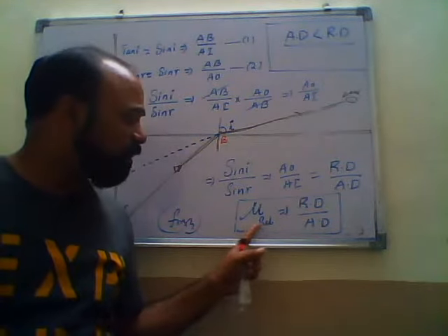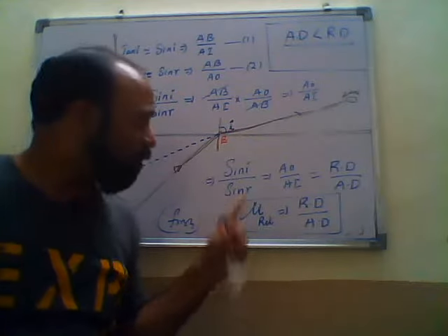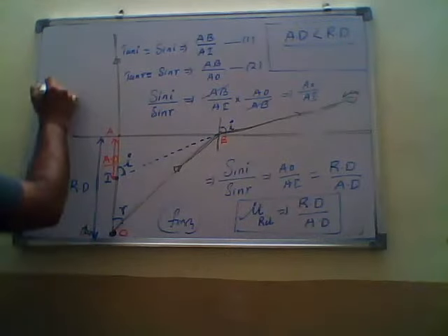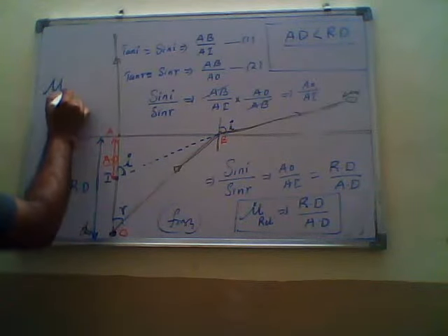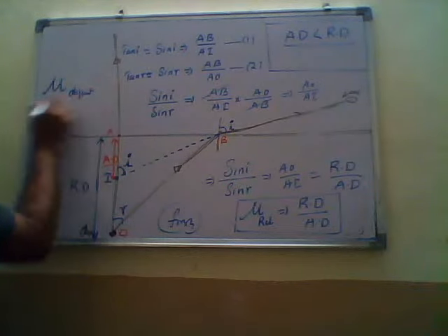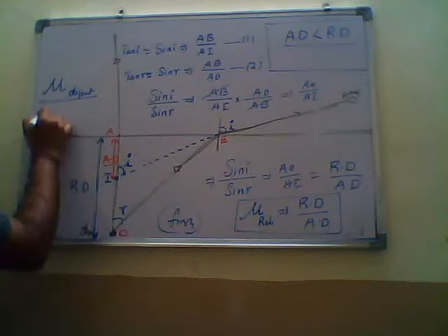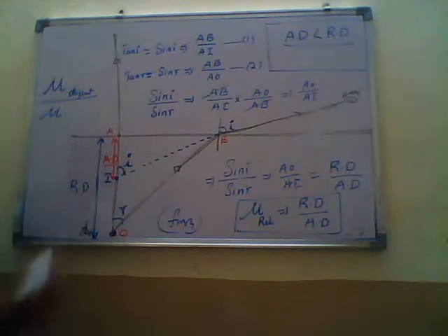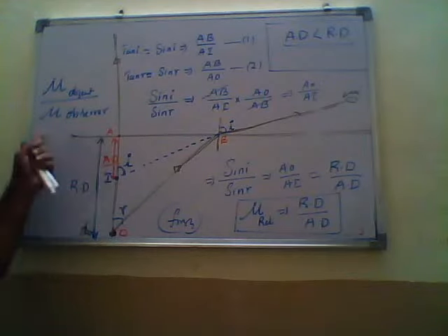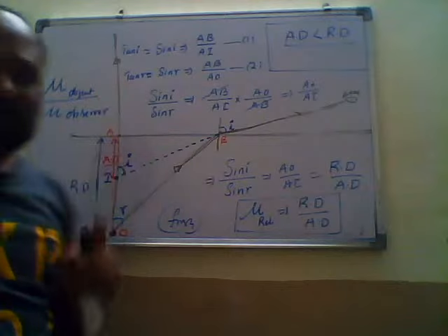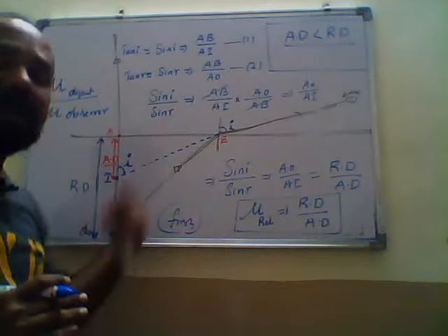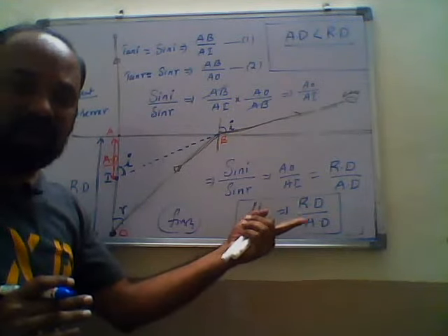So what is relative refractive index, and how do we write it? Relative refractive index means the refractive index of the object divided by the refractive index of the observer. We write this as mu r. Where is the object? Here in the denser medium. So denser medium refractive index by rarer medium refractive index. I hope it is clear.